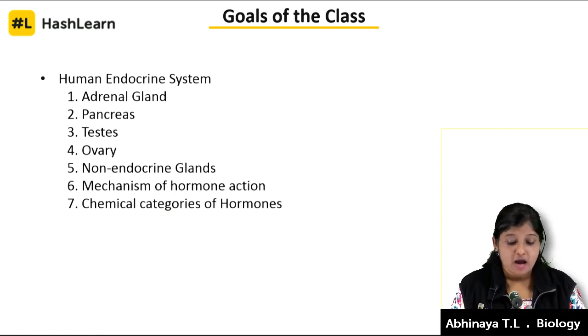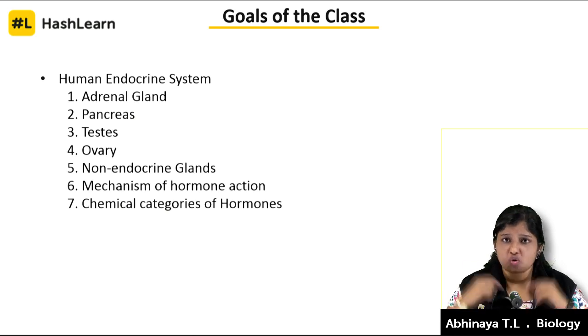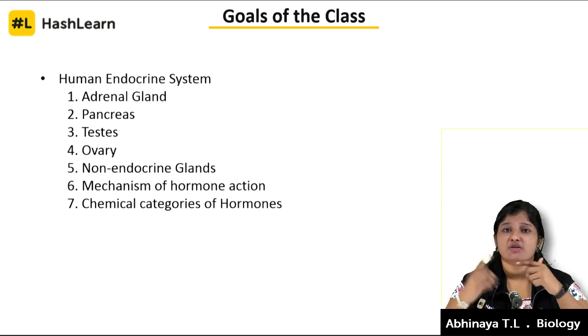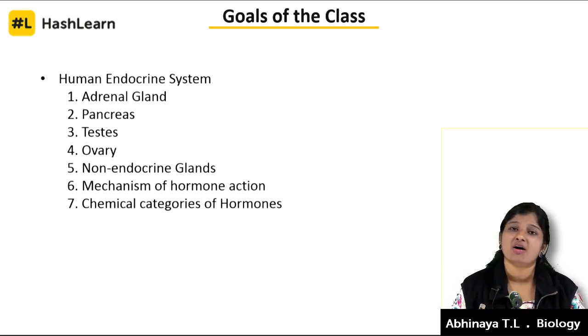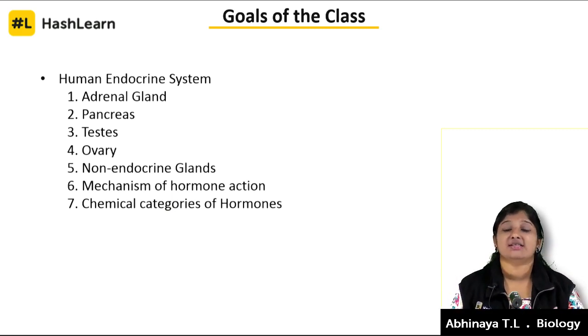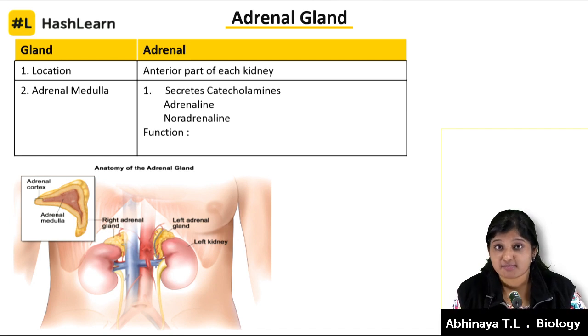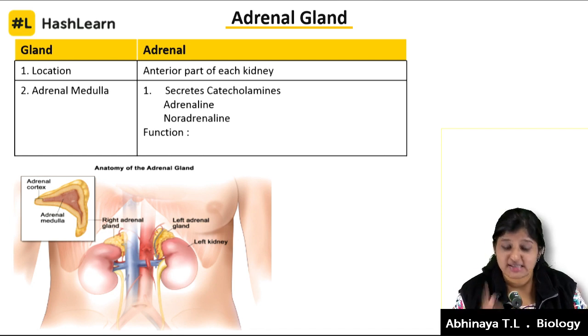Then we are going to talk about the mechanism of hormone action. It's not enough that the hormone is released into the field of war. It has to go attack the opposition side. I'm not trying to create a war scene here, but I'm saying how hormones are going to reach their target site and bring about changes, something we call the physiological action or physiological activity within our body. At the end, we're going to wrap up with the chemical categories of hormones. Are hormones only proteins? We'll talk about it. Think about it.